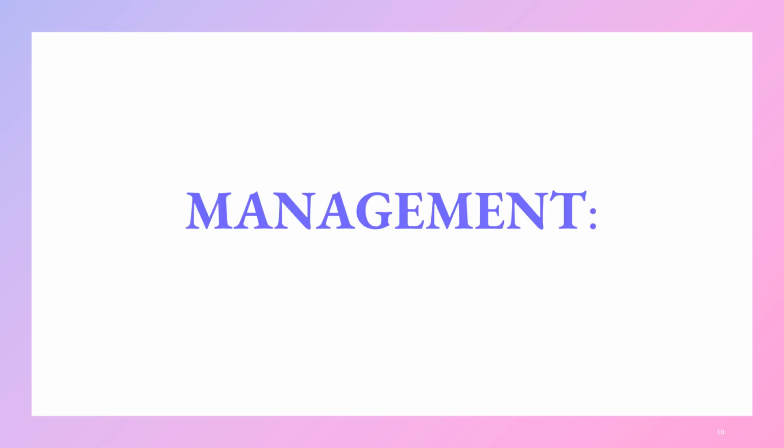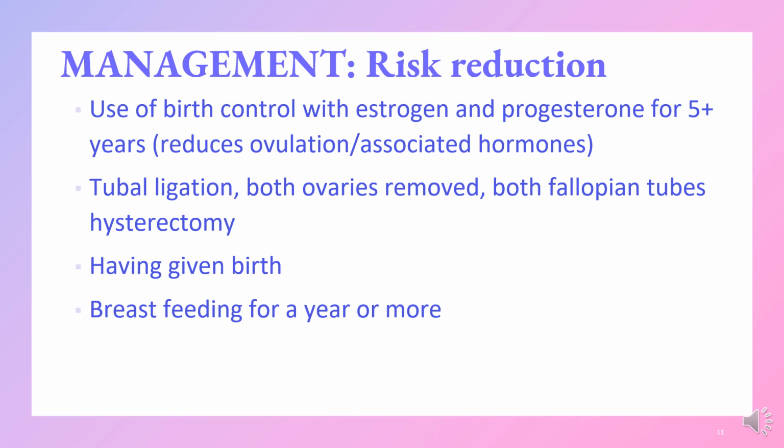Let's talk about management. Management, obviously, we start with our primary prevention, which is risk reduction. The use of birth control, estrogen and progesterone for 5+ years, this actually reduces ovulation and associated hormones. So this is a strategy in some people. They believe that it is the ovulation that is also significant.